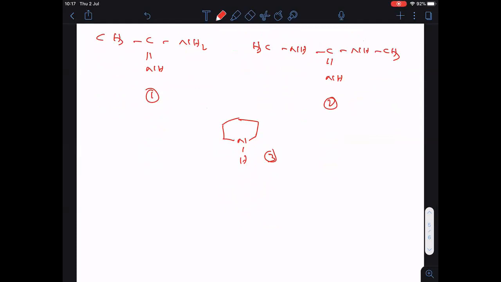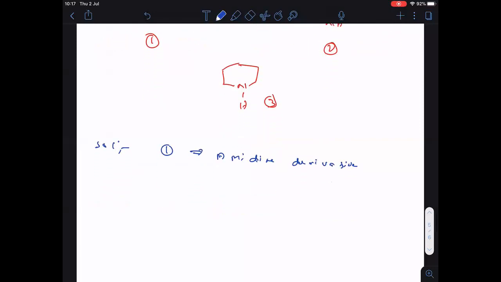Okay, so now let me give the solution for this question. Solution. First of all, we have to know what these compounds are. The first one is the imidine derivative. The second one is the guanidine derivative.